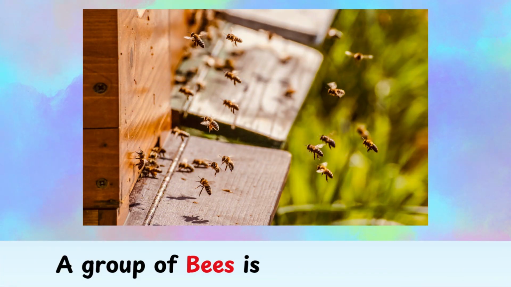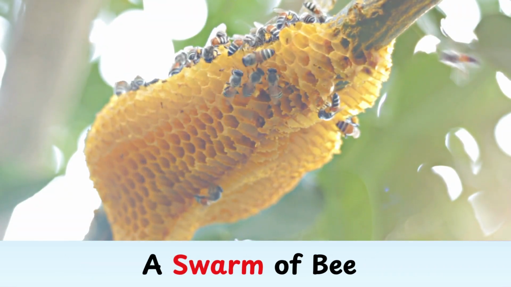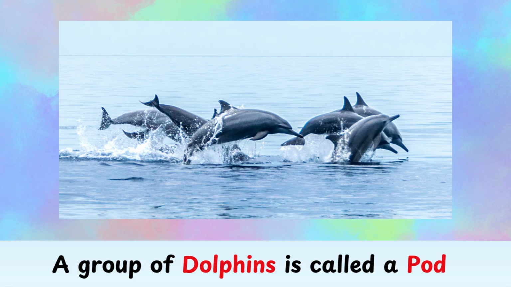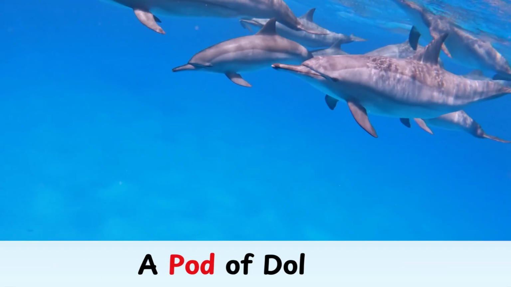Bees. A group of bees is called a swarm. See, we can see a swarm of bees here. Dolphins. A group of dolphins is called a pod. See, here is a lovely pod of dolphins.